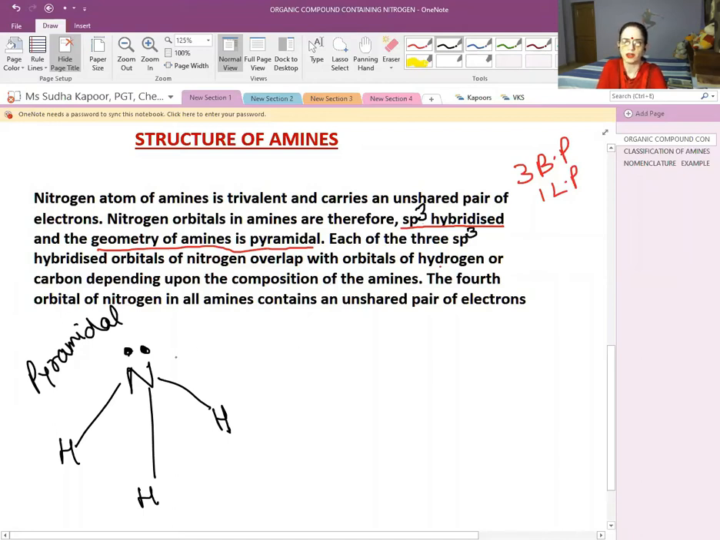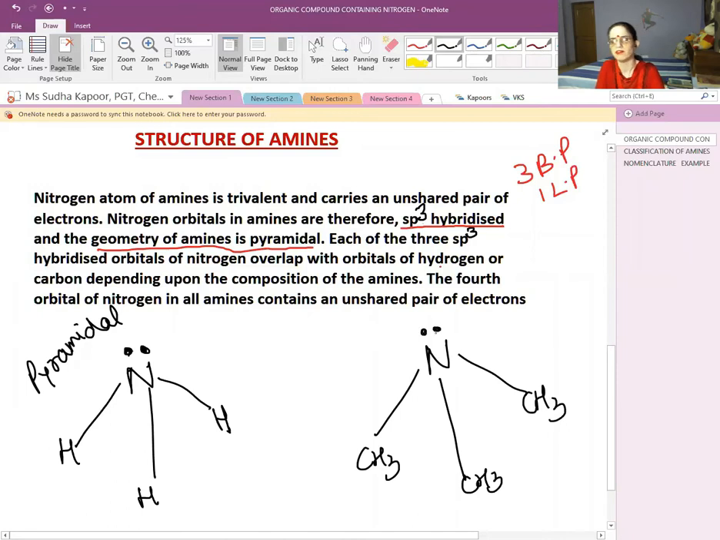In the case of trimethylamine, where on all 3 sides there is a methyl group, the bond angle is a little less than 109.5 degrees. It is going to be 108 degrees. And there is the presence of 1 lone pair and 3 bond pairs. The 4th orbital of nitrogen in all the amines contains an unshared pair of electrons.